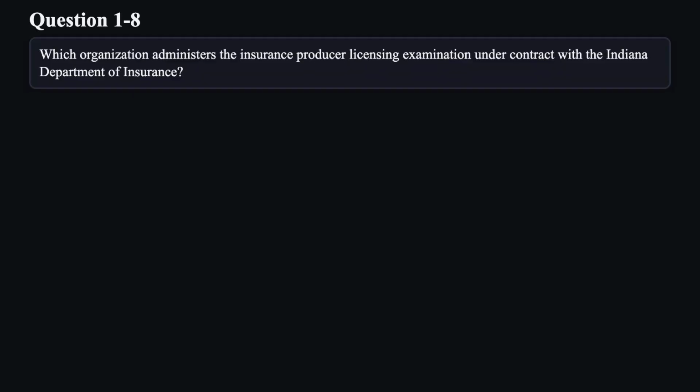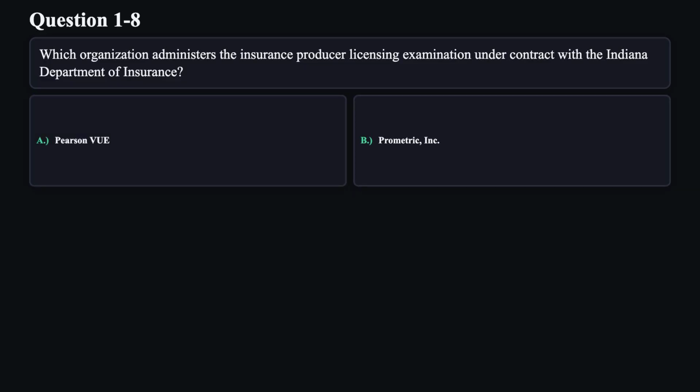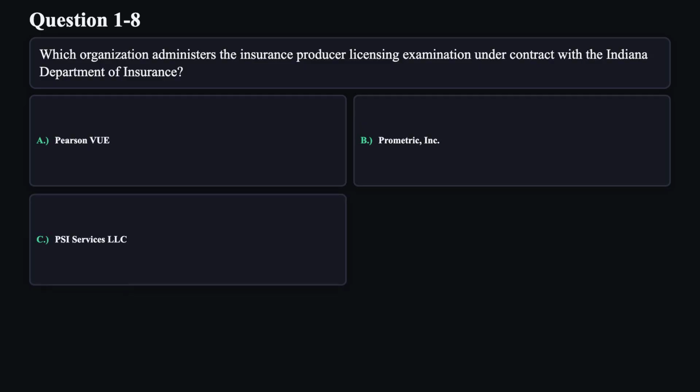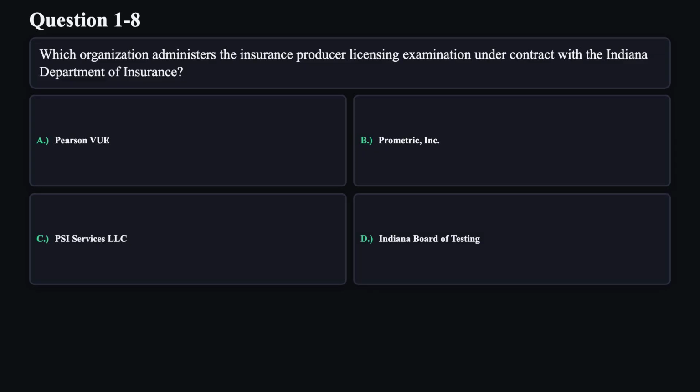Question 8. Which organization administers the insurance producer licensing examination under contract with the Indiana Department of Insurance? A. Pearson VUE. B. Prometric Inc. C. PSI Services LLC. D. Indiana Board of Testing.